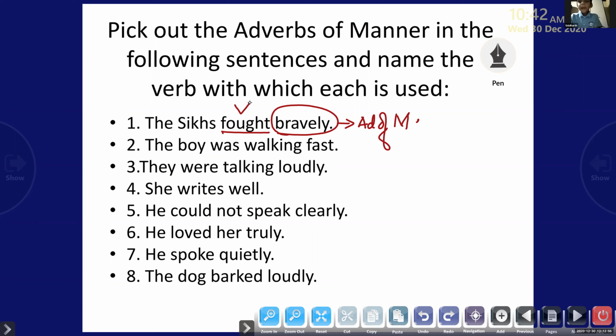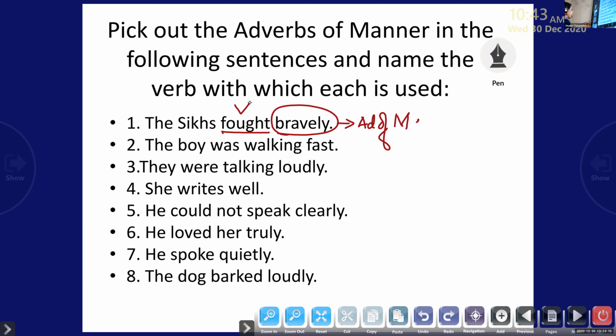So here, ask a question. How did the six fight? They fought bravely. So we have got the answer. The adverb of manner tells us how the action occurs. So it describes the verb fought. Got it?